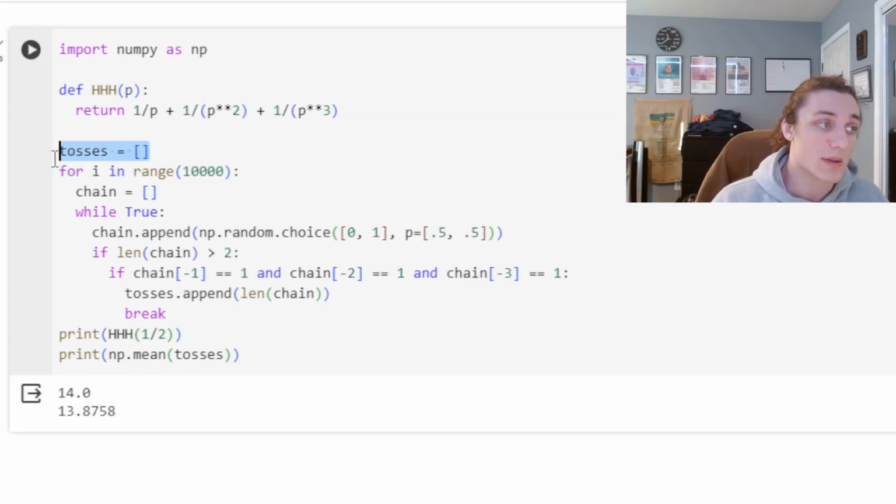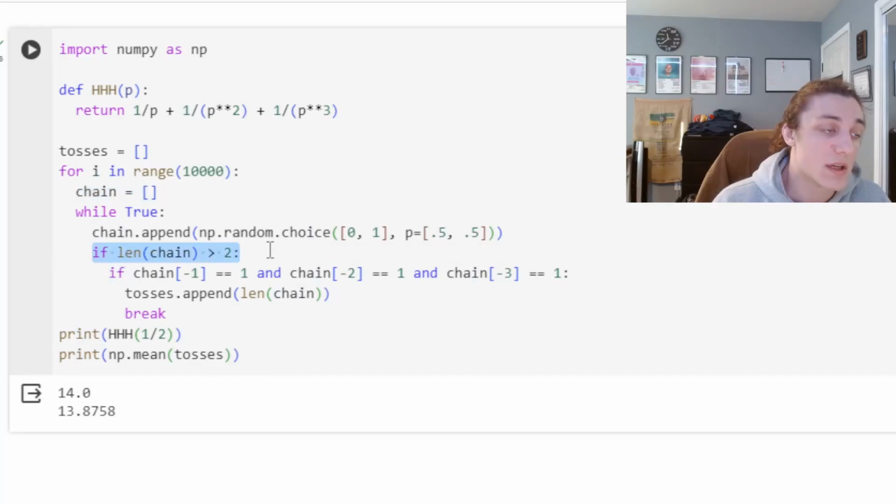So tosses is going to be the number of tosses required in a specific simulation to see that first chain of 3 heads. We're going to do this 10,000 times. I'm going to keep track of the chain in each iteration, and I'm going to keep tossing coins. I'm going to generate this coin toss by appending the outcome, 0 or 1, to this chain.